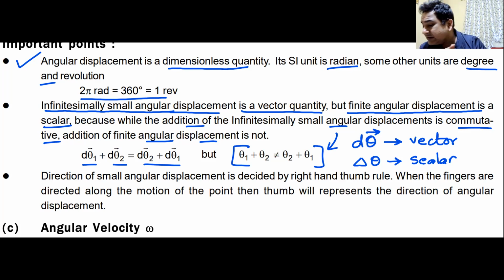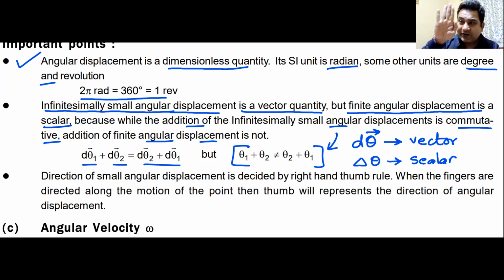And that is the reason why large angular displacements are not vectors. When this is large angular displacement, the commutative property does not hold. If I rotate it in two directions, the orientation that I get at the end of one and the orientation that I get at the end of the other are totally different.